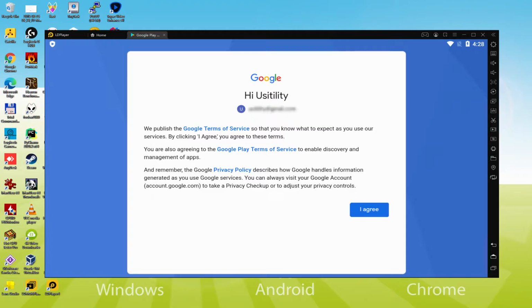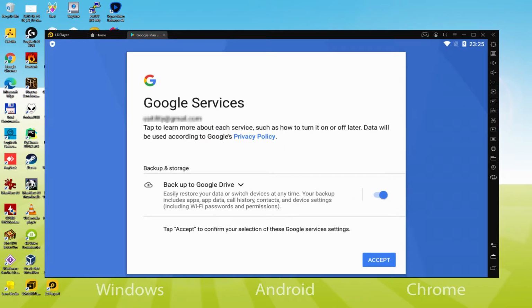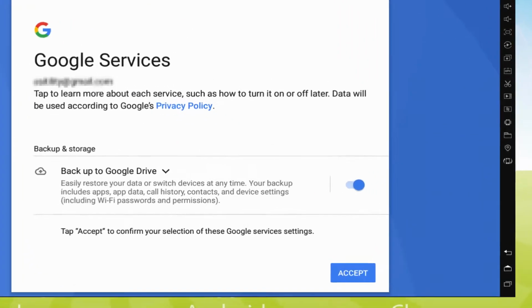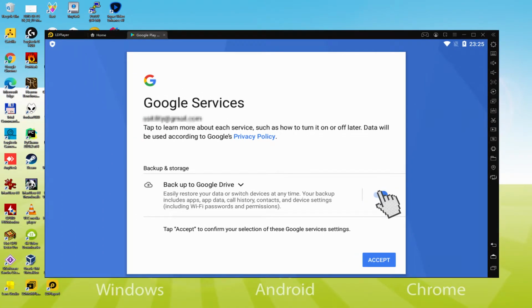Notice Google welcoming us and providing us the terms of service. We will agree to all of them by simply hitting I agree. Next, it offers us to save to the Google Cloud. You could leave it checked and it'll create a backup of your data files on this device to Google Drive. I am not going to check it, you do what you want. We simply click on Accept.